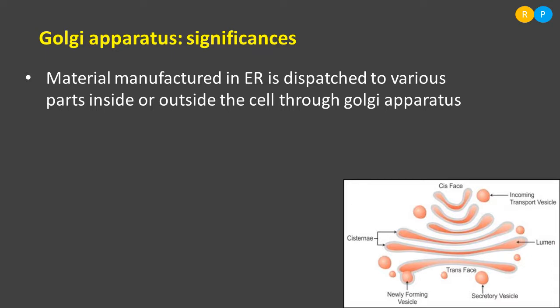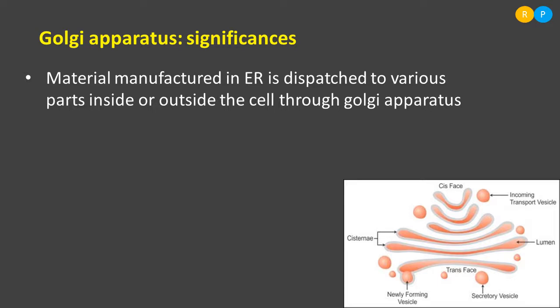As soon as those products are synthesized, they are not directly sent to the target region. Instead, the endoplasmic reticulum sends those products to the Golgi apparatus. Then the Golgi apparatus makes those products reach their target region. The target region may be the cytoplasmic region or it may be outside the cell.